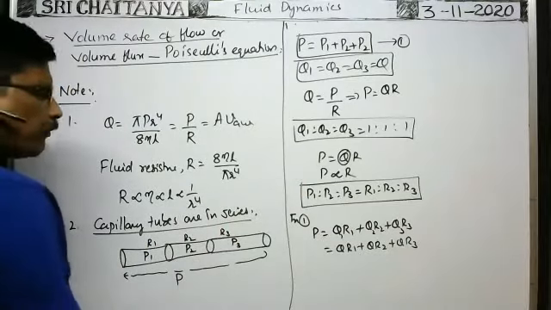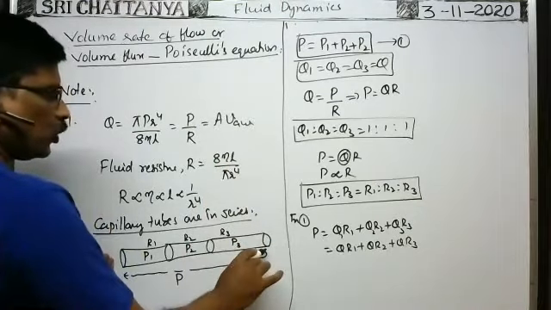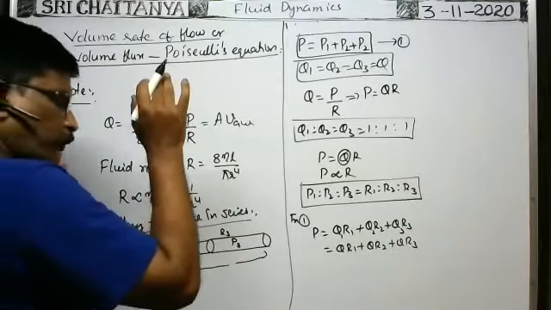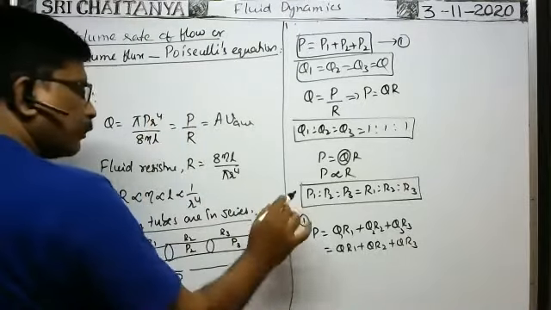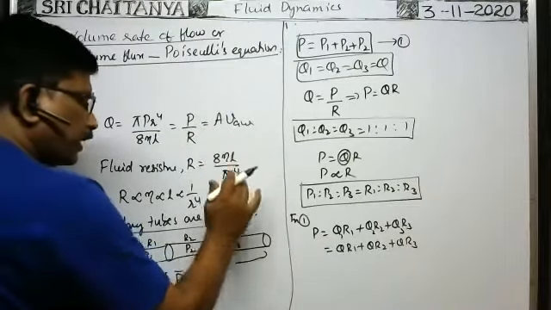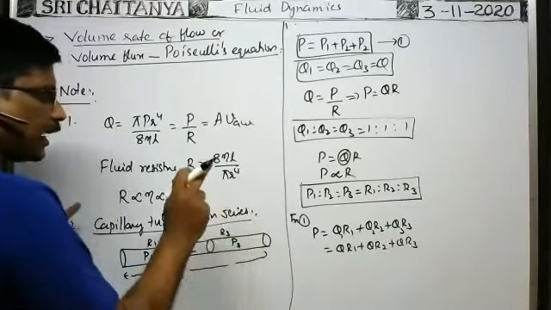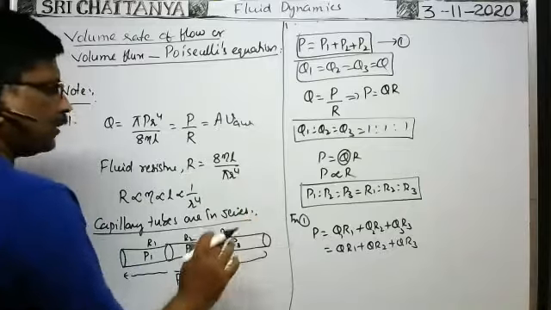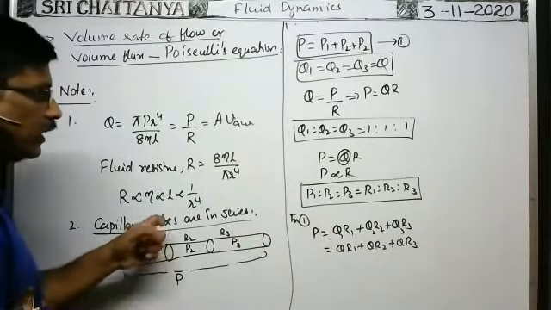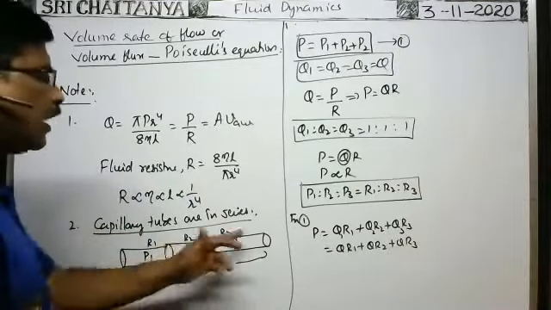Now, whatever the volume rate of flow across this combination of the capillary tubes, in order to have the same volume rate of flow for the given pressure difference, the single capillary tube having fluid resistance R that is connected here is called the effective fluid resistance of this combination.